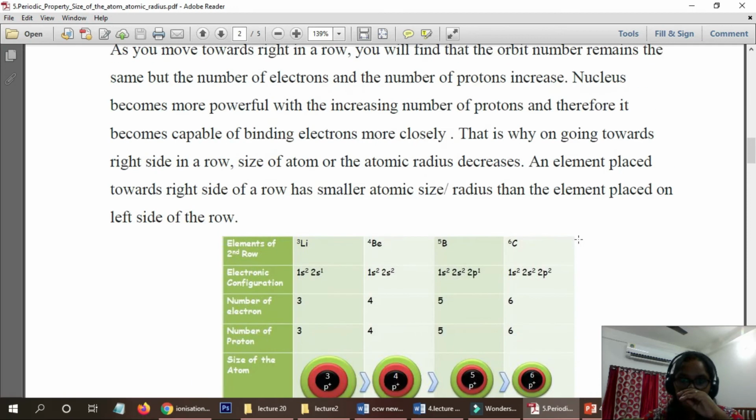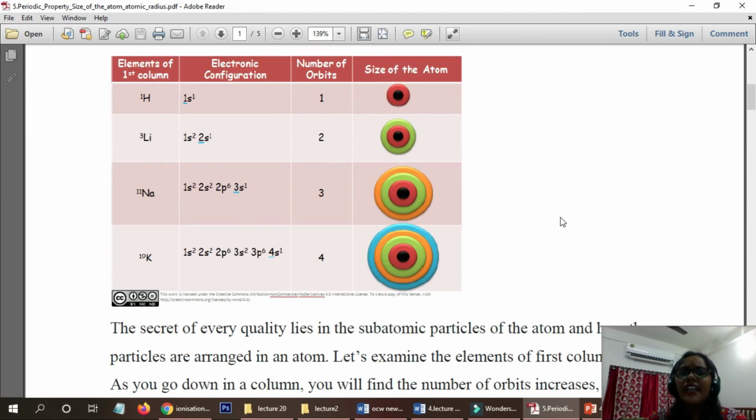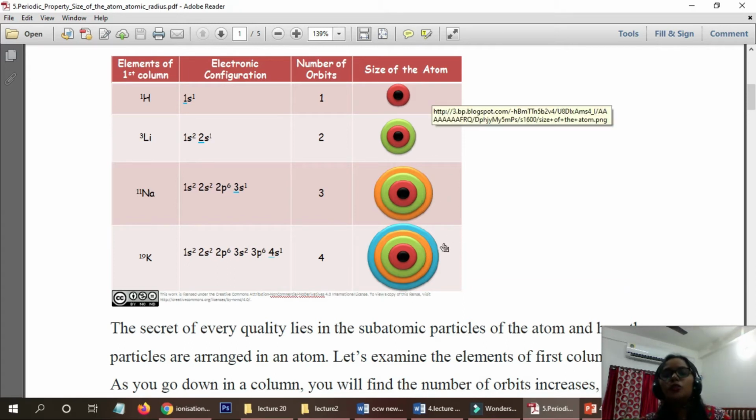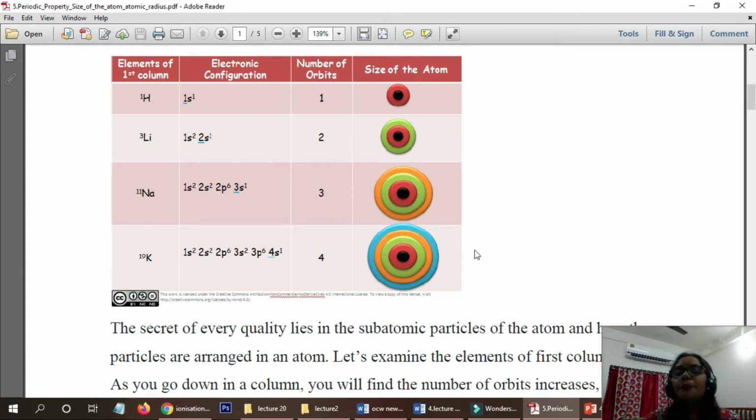And if we go down the group, extra shells are added. That's why the nuclear charge will not increase that much. So the outer orbital electrons are not held by the nucleus that strongly.